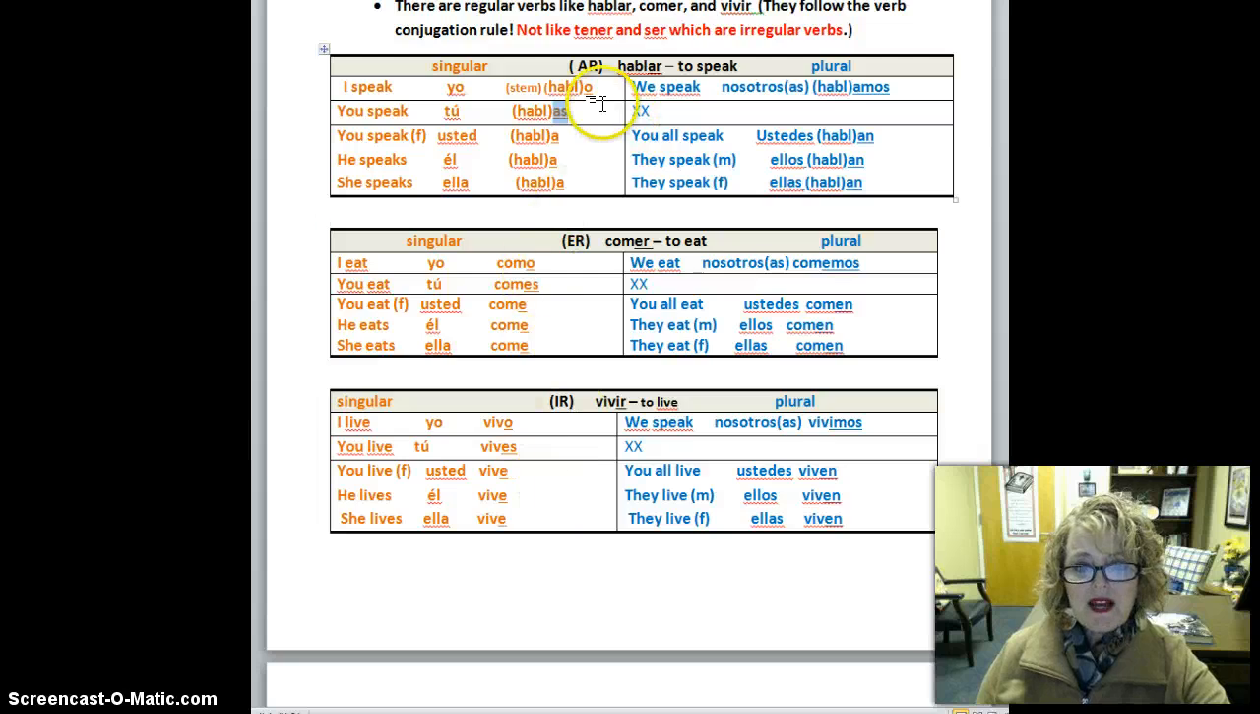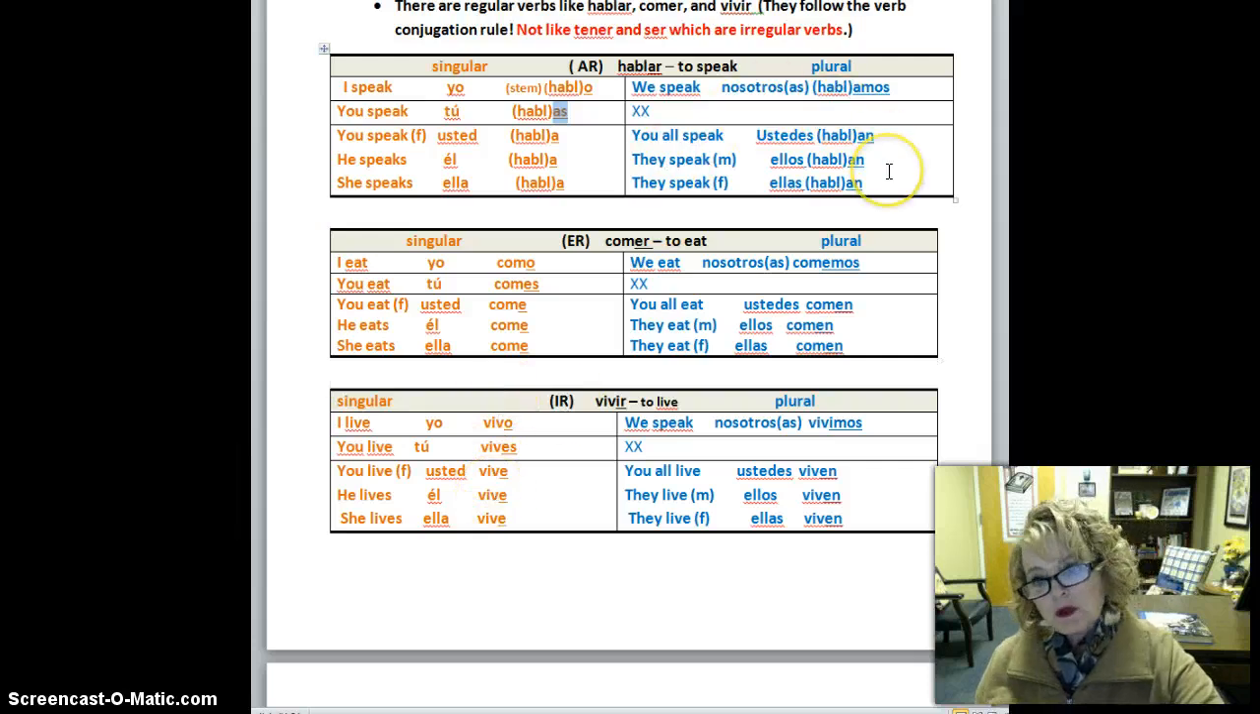So there you have it, and you can see it all conjugated for you. Notice that this part does not change. Your pronouns do not change. The only thing that changes are the endings that you're going to put on each one of those verbs. An ER and an IR verb are conjugated exactly alike.